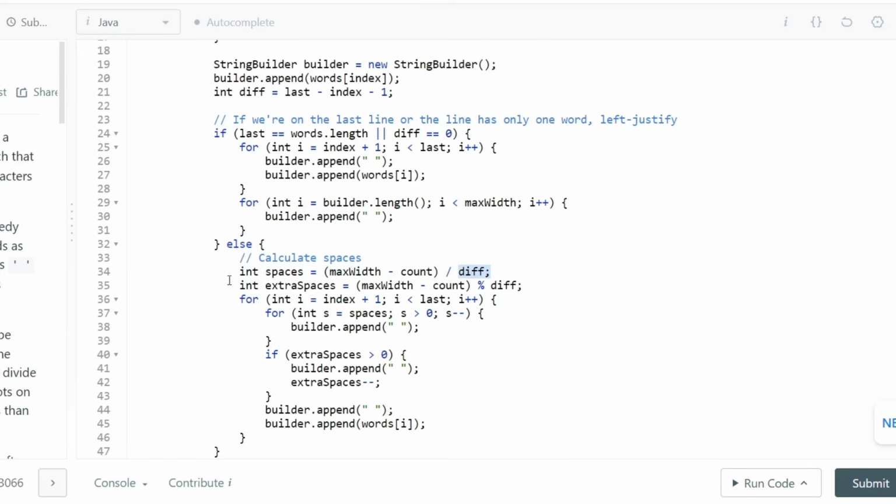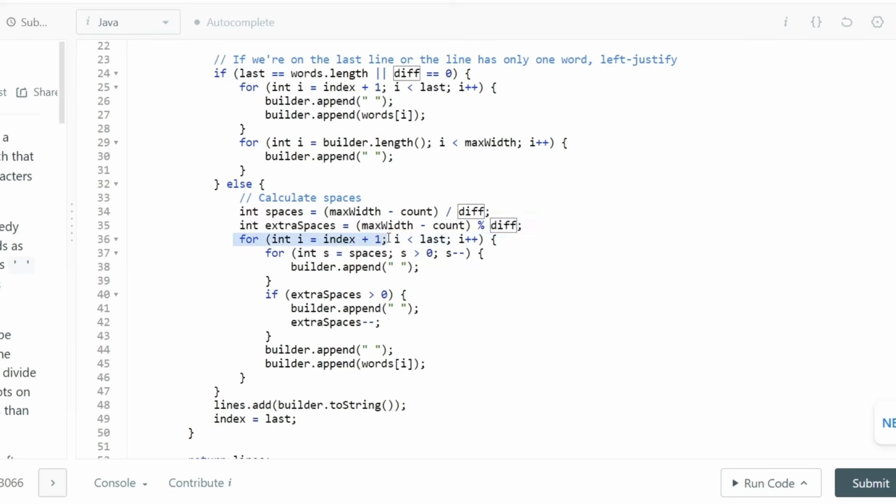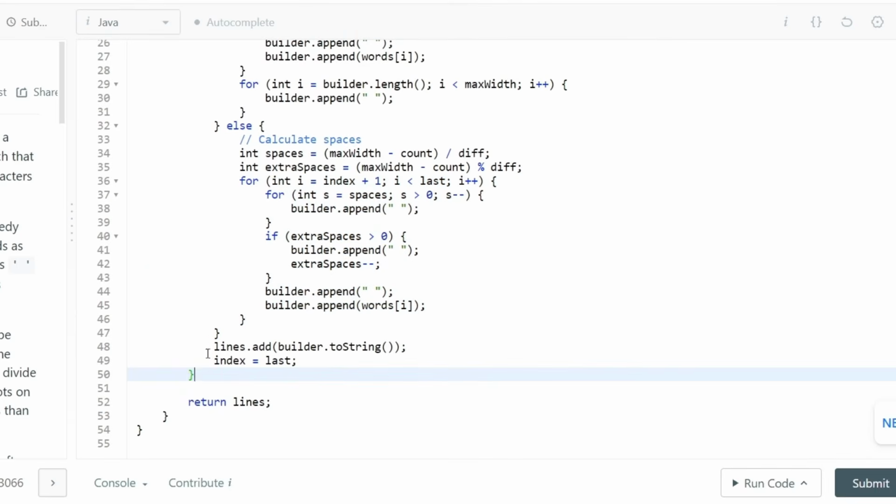difference of the number of words. And then we are going to check what the extra spaces divided amongst each entity should be. So for that, we are using the modulo function by diff. And then we are simply going to run a couple of for loops in order to generate the string that I just explained. And then in the end, we are going to add all the strings that we have been able to create inside our StringBuilder and return lines, the ArrayList that we initialized originally, as the answer. So let's try to run this code.